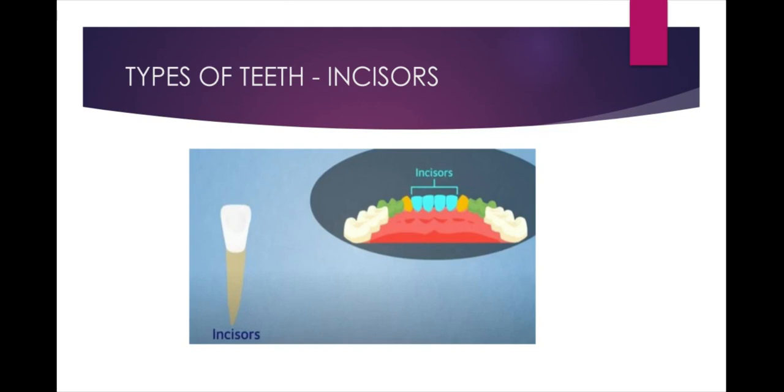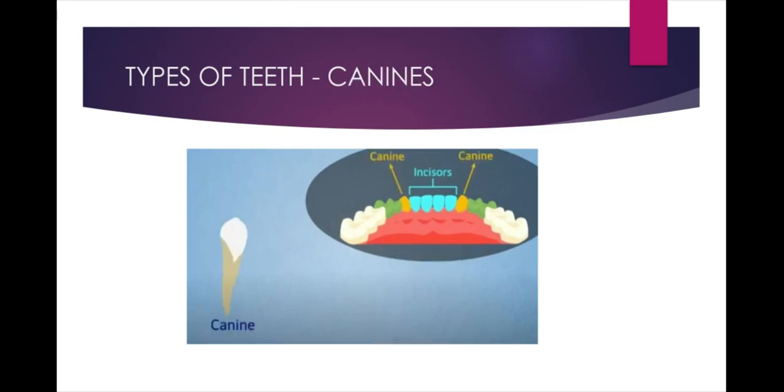First, incisors. These are the sharp teeth at front of the mouth that help to cut and bite food. They are flat with thin edge. Number of incisors in lower jaw 4, in upper jaw 4, so totally 8 incisors will be there. Canines. Canines are the sharp pointed teeth that sit next to the incisors. They help in piercing and tearing the food like meat. Number of canines in lower jaw 2, in upper jaw 2, so totally 4 canines will be there.